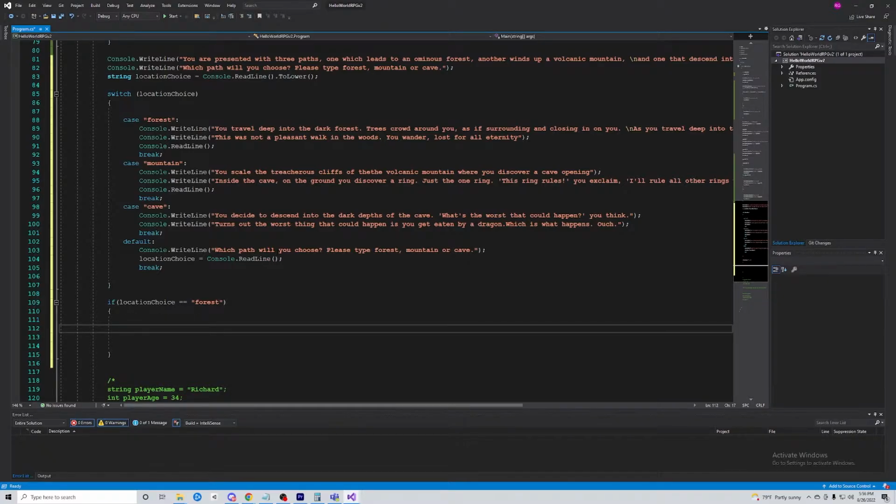Nesting is putting another statement inside of other statements. So we have our if statement here, but we're going to nest a loop inside of our if statement. We'll say while player health is greater than 0.